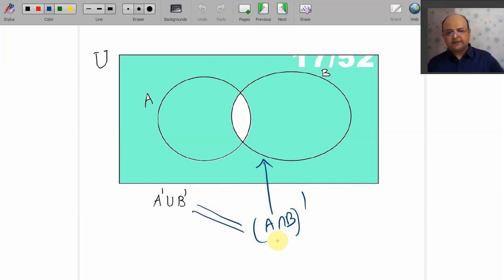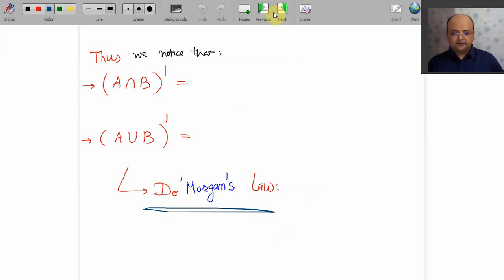You told me what is A intersection B whole dash? It is A dash union B dash. Understand carefully. We give this dash to both the sets and your intersection becomes union. Yes, my dears, and that is exactly what De Morgan said. A intersection B whole dash is A dash union B dash.